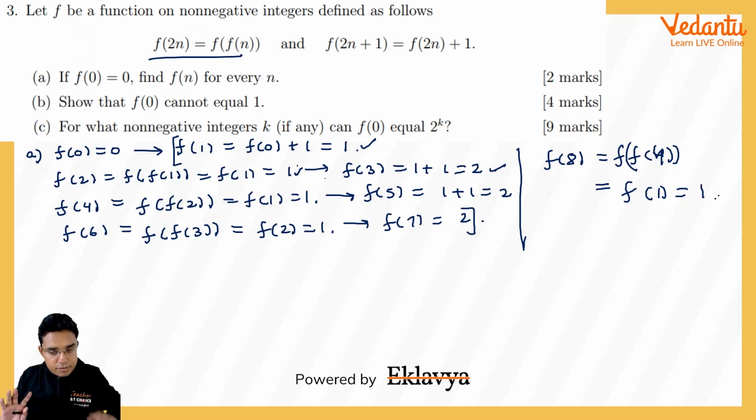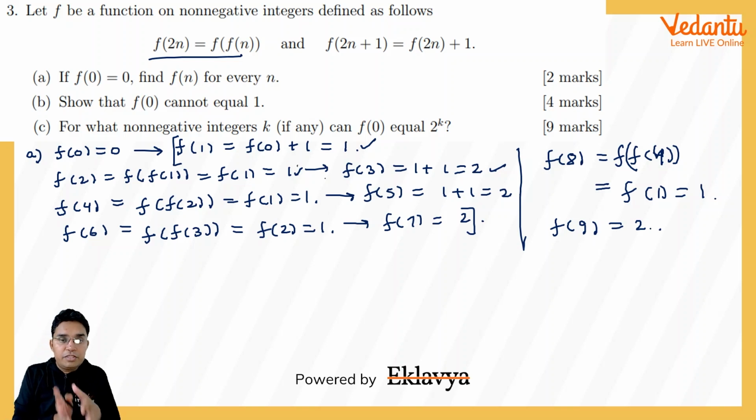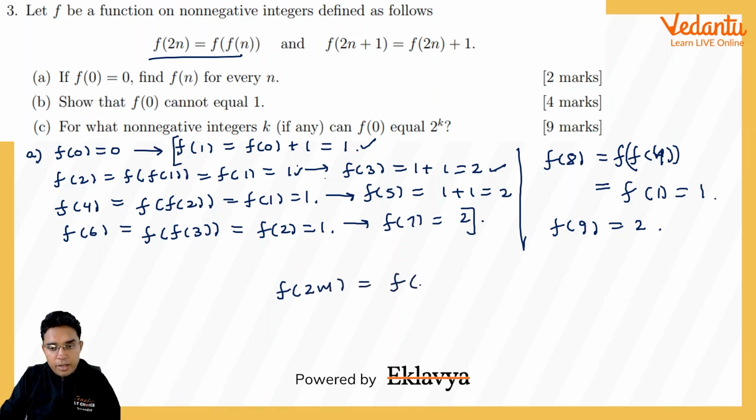So what I have said so far is that for every even integer we are going to get this to be 1, and for the next number, that is odd, it is going to be 2. So for every even number it will be 1, the next number it will be 2, then the next even number whose half will be from those numbers only which have already appeared. So if you go for some higher even number, let us say f of 2m, we can write this as f of f(m). Now this f(m) has already appeared before 2m.